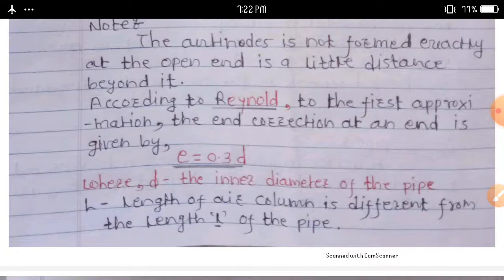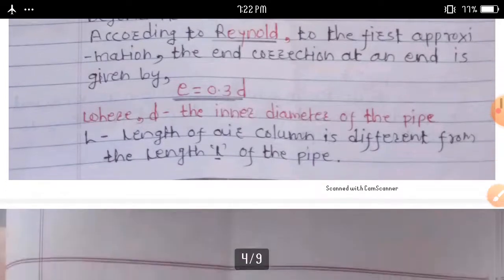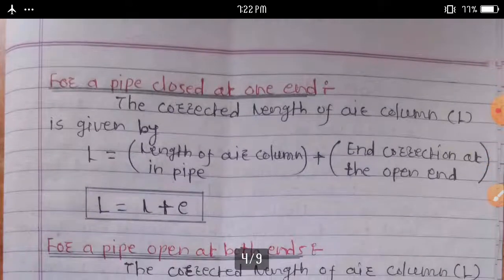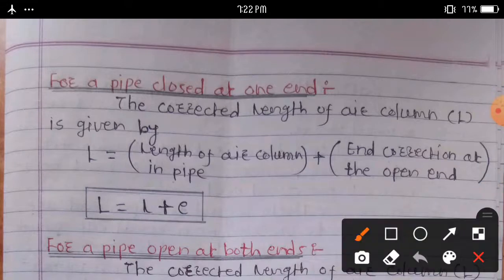Firstly, we calculate here for a pipe closed at one end. The corrected length of air column, capital L, is given by: capital L is equal to length of air column in pipe plus end correction at the open end.